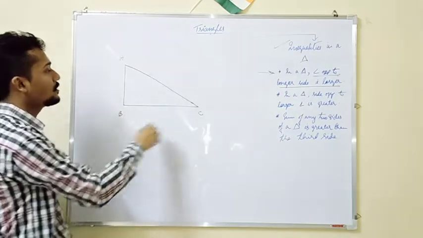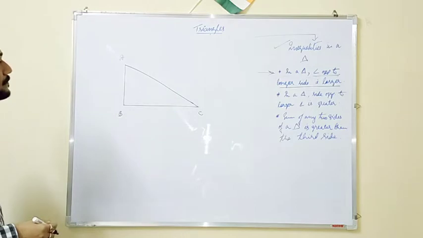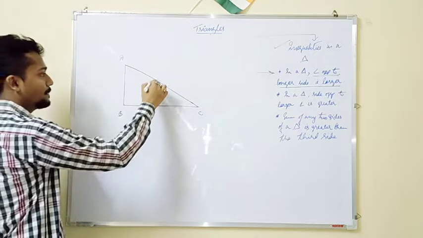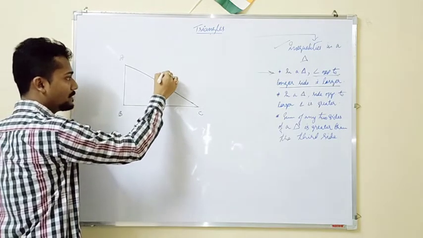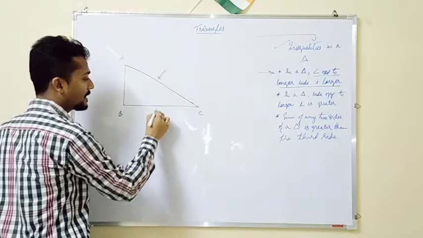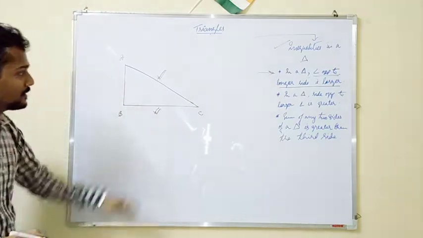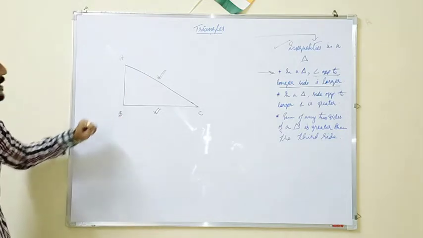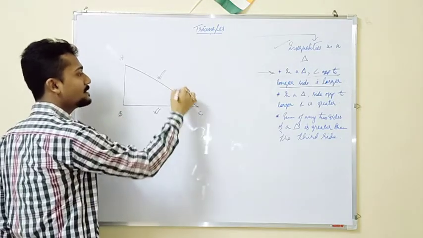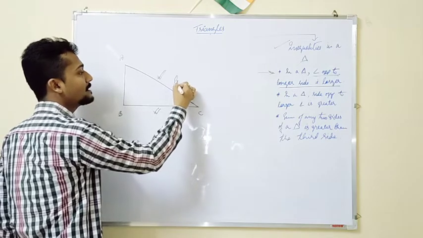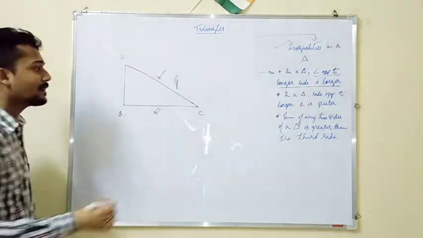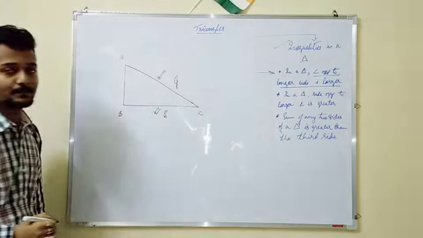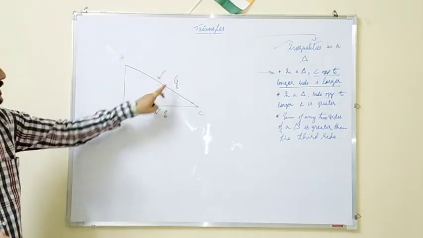Longer side, which is the longer side of this triangle? Say for example, I am comparing only two. This particular side and this particular side I will be comparing first. So which one is longer as per the figure? This particular side is longer, isn't it? So I mark it as G. That means this is greater, and comparatively this is smaller.